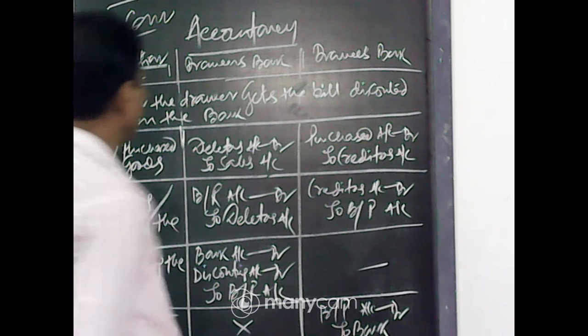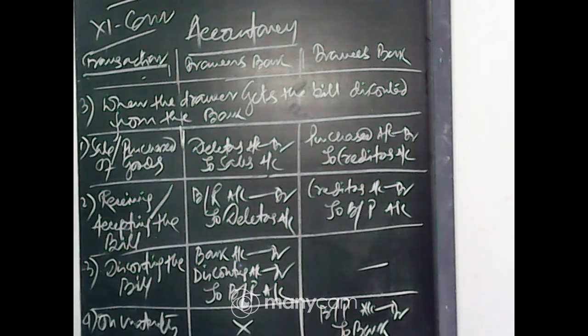So when the drawer gets the bill discounted from the bank: number 1, sale or purchase of goods, debtors account debit to sales, purchase account debit to creditors. Number 2, receiving or accepting the bill, bills receivable account debit to debtors, creditors account debit to bills payable. Number 3, discounting the bill, bank account debit, discount account debit to bills receivable.